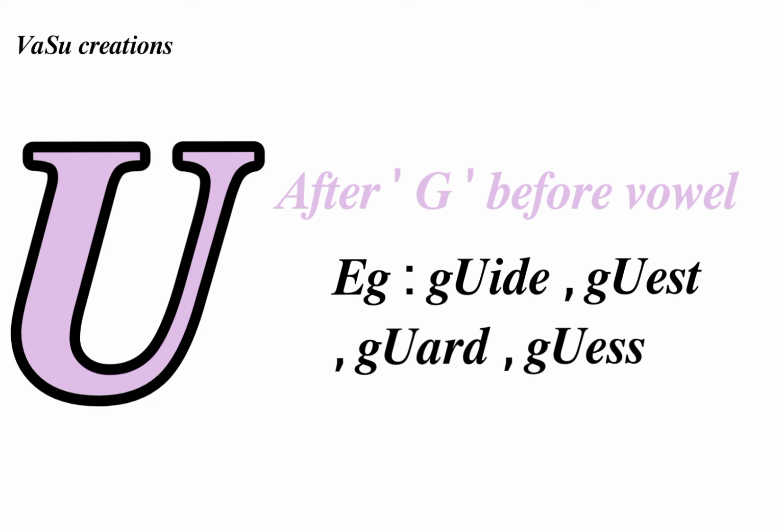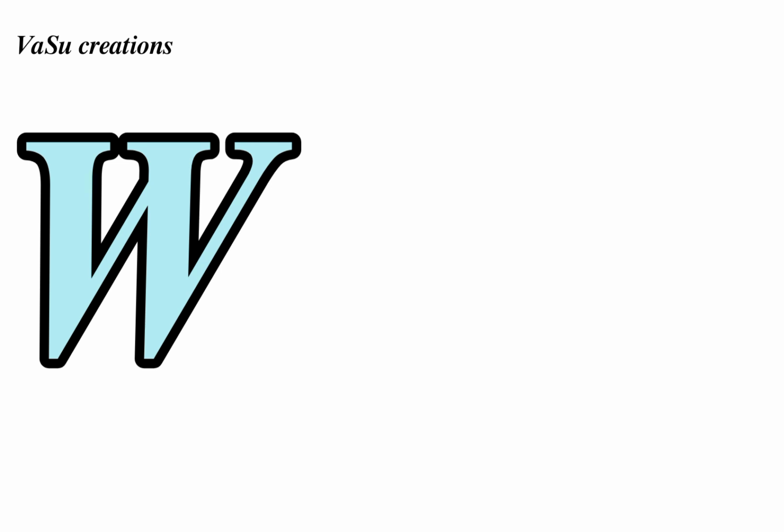The next letter is U. If we see the condition, U is silent when it comes after G and before a vowel in a word. If we see the examples: guide, guest, guard, guess, etc. In all the words, U came after G and before a vowel, which indicates that U is a silent letter. The next letter is W.